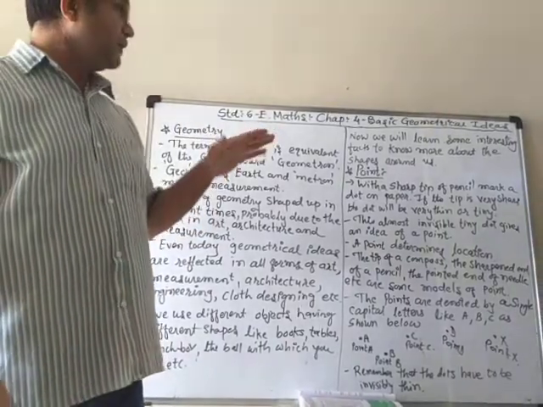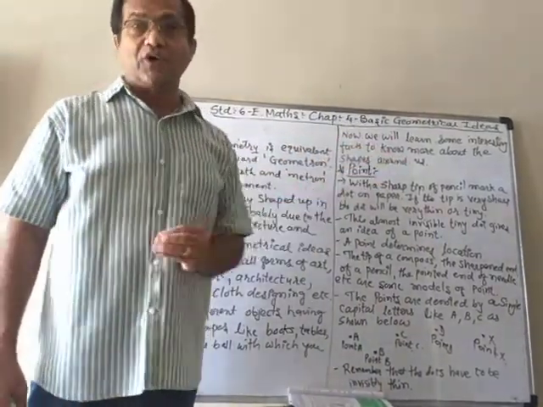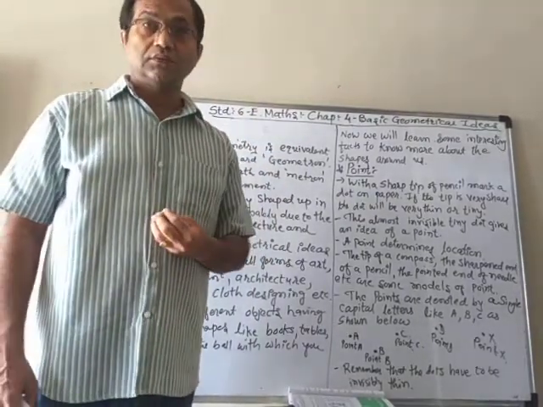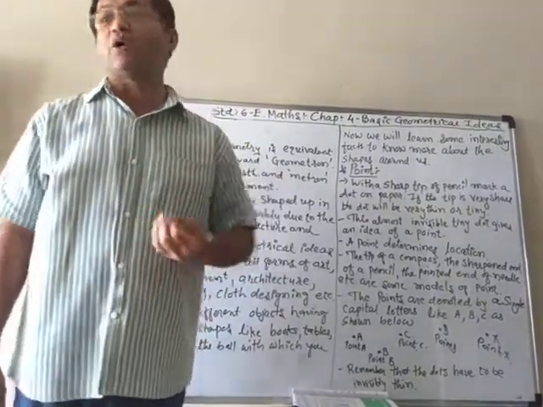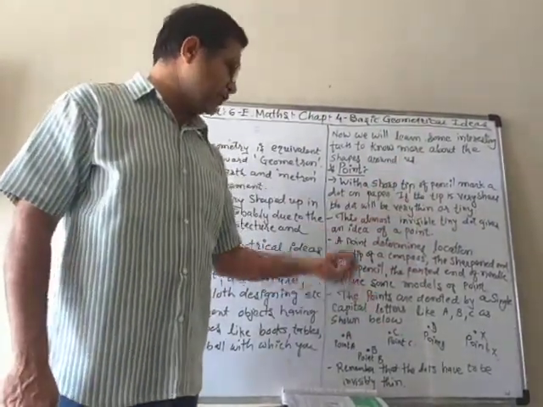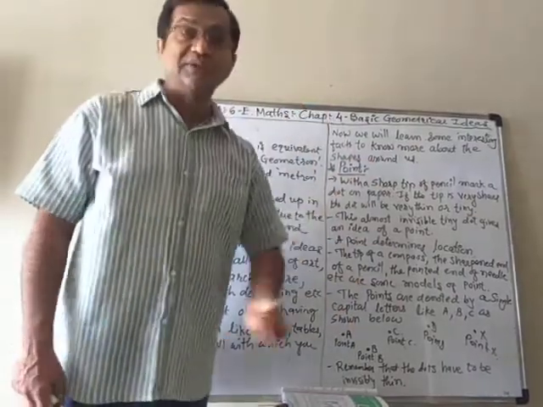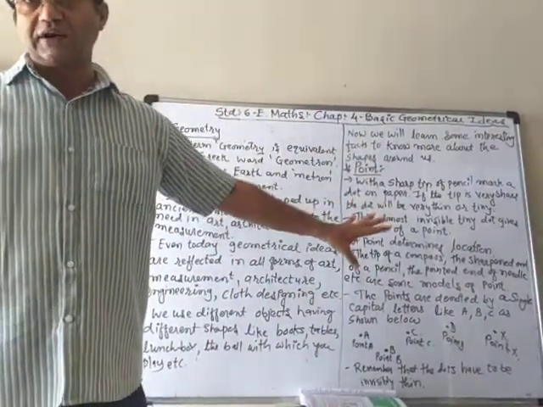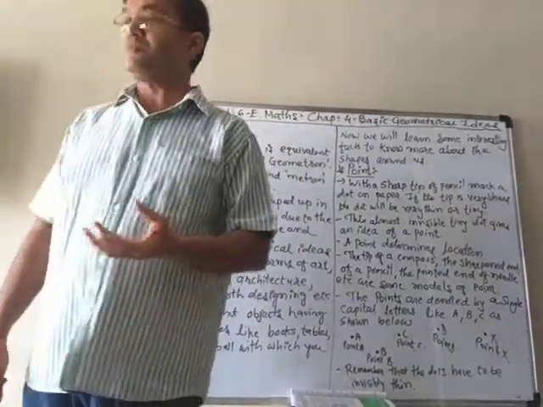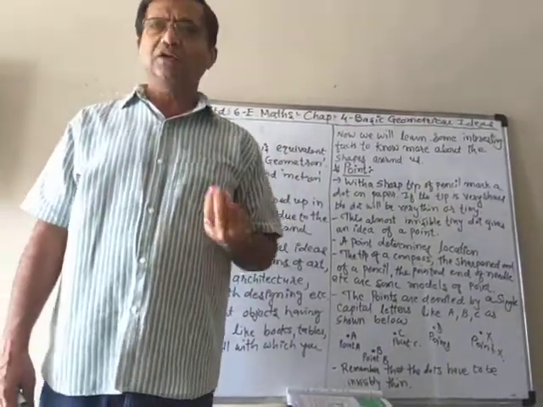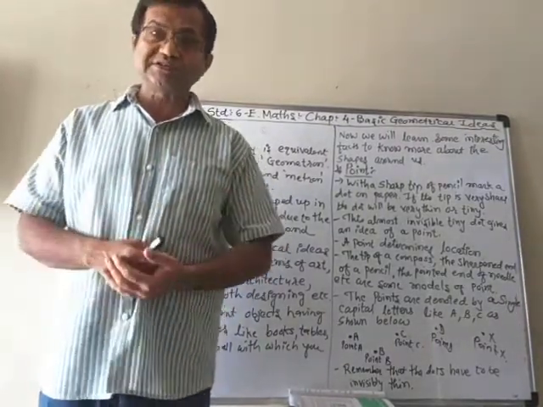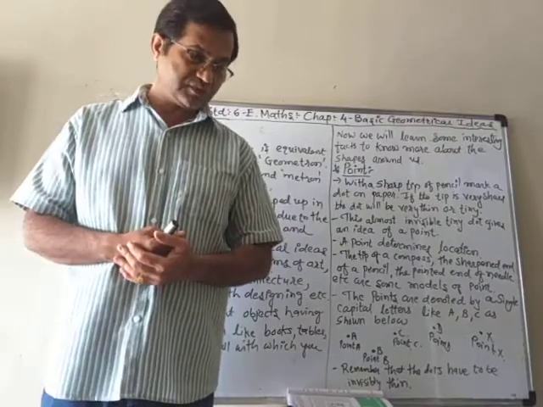So I hope you get an idea of a point and you can find more models representing points. Some are given here: the tip of a compass, the sharpened end of a pencil, the pointed end of a needle, etc. But when you observe in your houses or somewhere around you, you can find different objects like that which have a sharpened end. And you can make a list about it also.